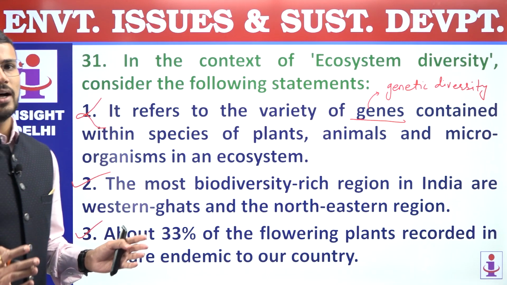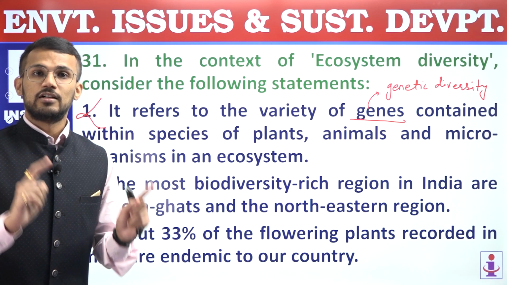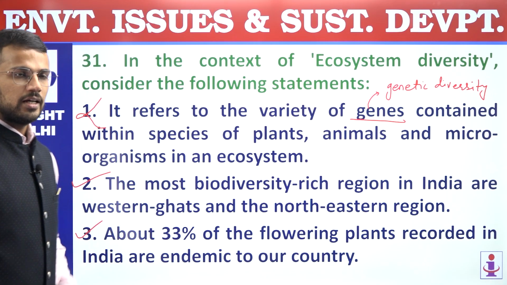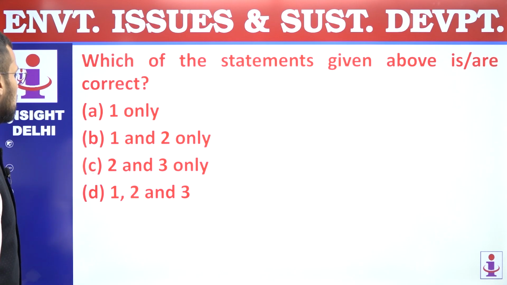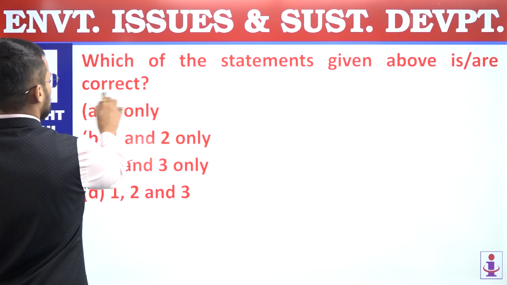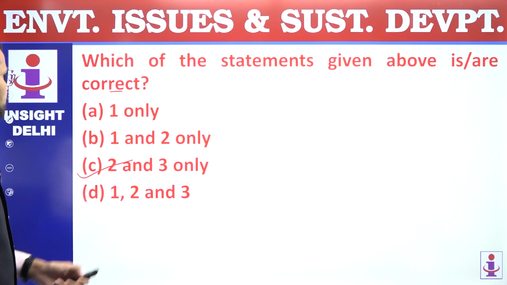Out of all the flowering plants that we have in India, 33% of the flowering plants are only present in India. So second and third statements are correct, and that's why answer is 2 and 3 only, because we are supposed to find out correct statements only. So question number 31, answer is C.